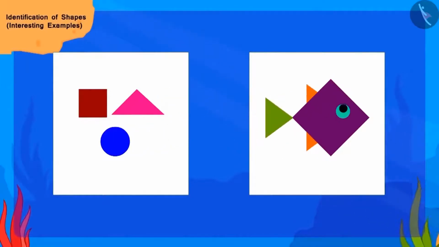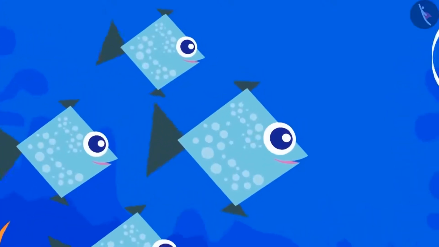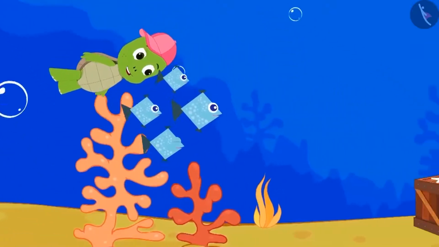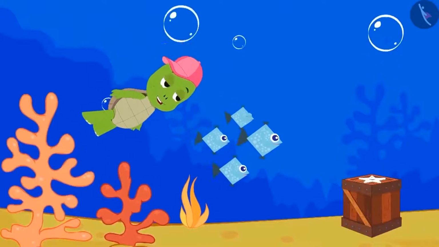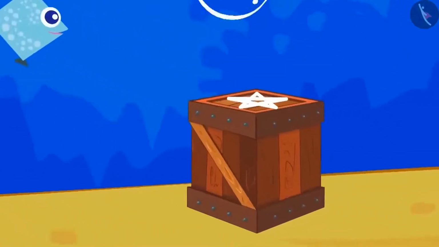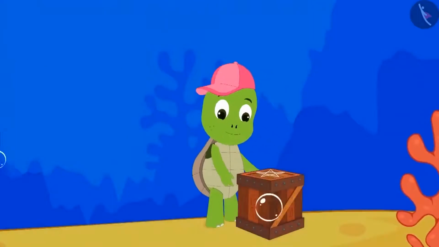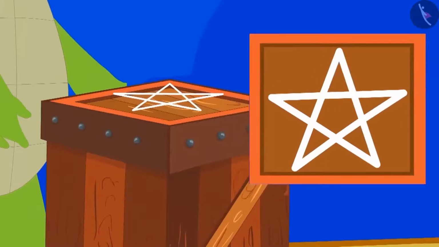Very good, children. You have made a very beautiful picture of a fish. The fishes were happy and took Tufan to the box where his toy was hidden. Tufan was very happy to see the box. A different pattern was made on the box.